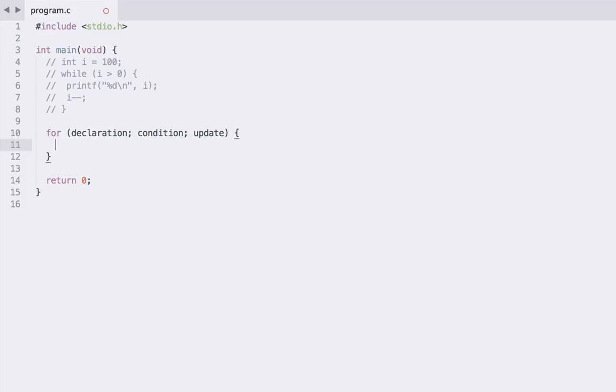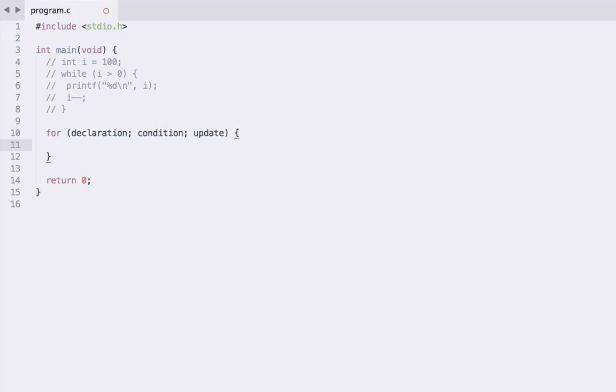And so essentially the way this works is that our declaration section is only going to be executed once before our loop starts. Our condition section is going to be used much like it is in the while loop as the condition that's checked every time to see if we should go and execute the block this time around. And then our update section is going to be executed after the loop each time.